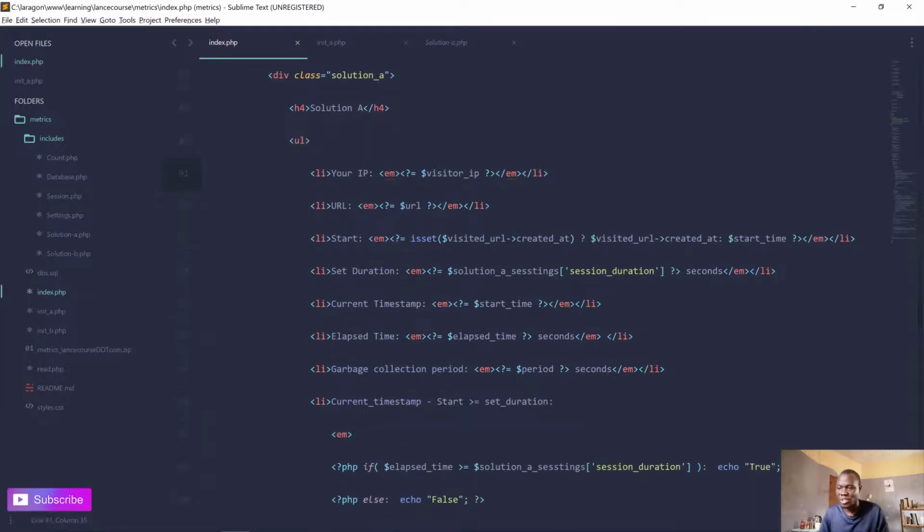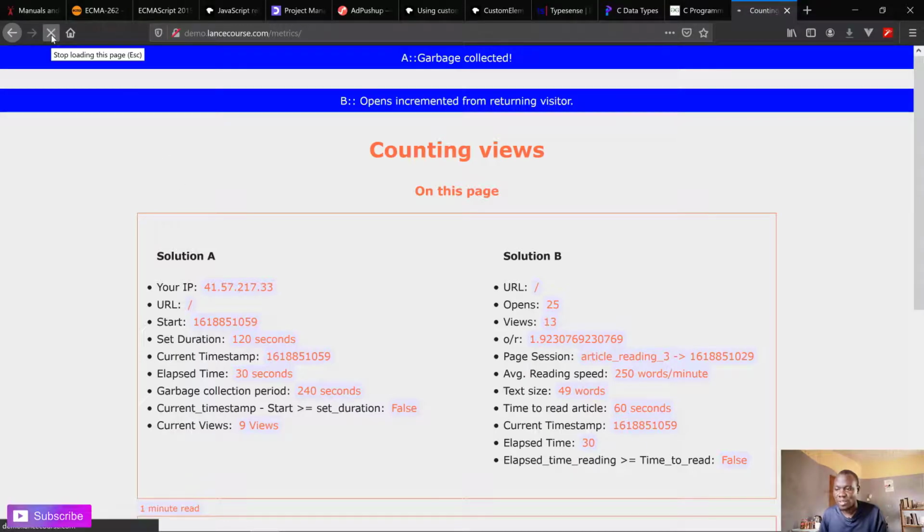I display the IP, the URL you are visiting, the start time, the duration set in the settings, then the current timestamp, and the elapsed time, which is the current time minus the time you actually visited the page. That's what gives us the elapsed time. All these variables are coming from the implementation above. The garbage collection period, you can see it here: 113 seconds passed already. Garbage collected, so it will refresh me to give me a new visit.